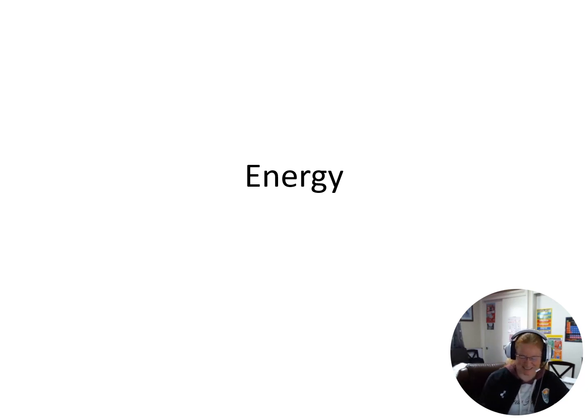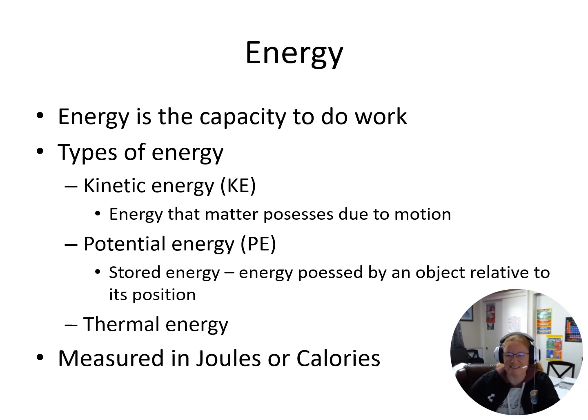But what is energy? Energy is the capacity to do work. So we have two main types of energy, kinetic energy and potential energy. And then we have a third type of energy that is thermal energy. When we talk about kinetic energy and potential energy, what we're looking at is something in motion, or is something going to be in motion? Does it have the potential to be in motion?